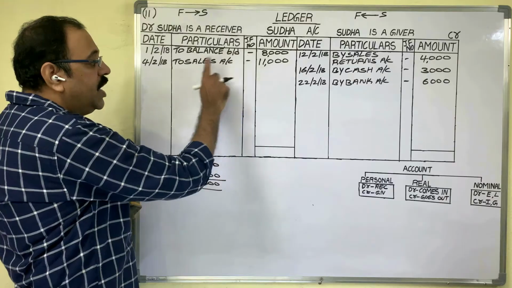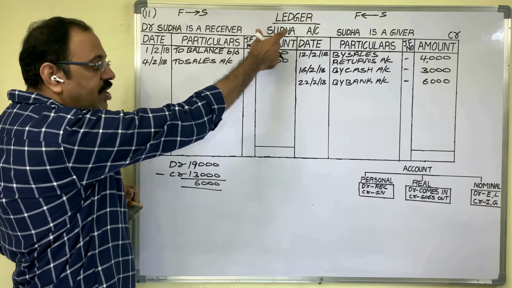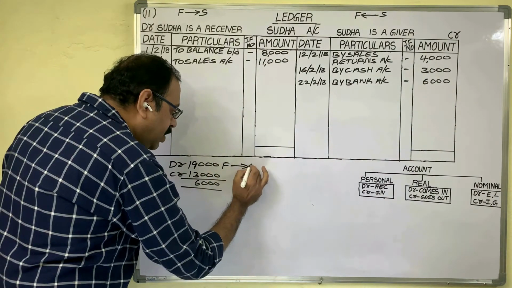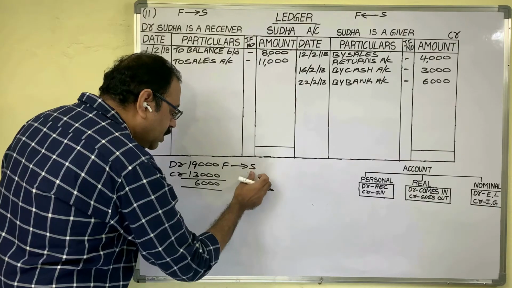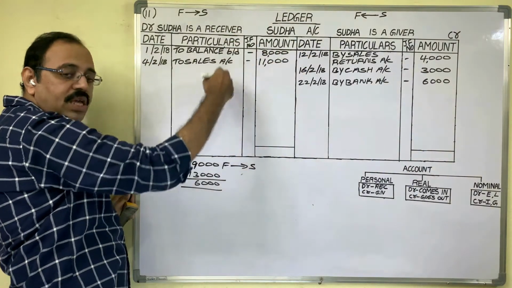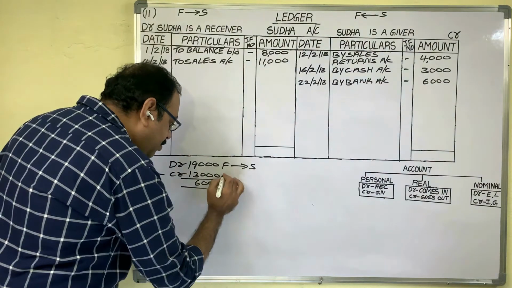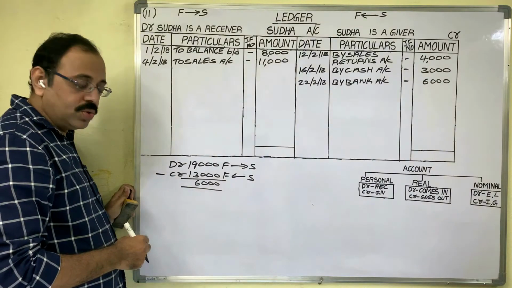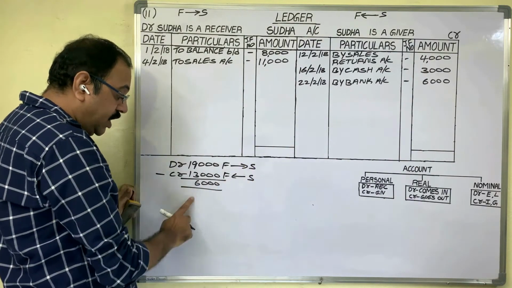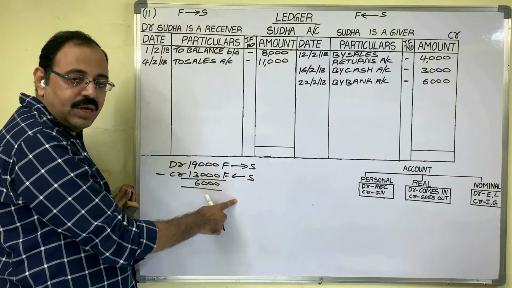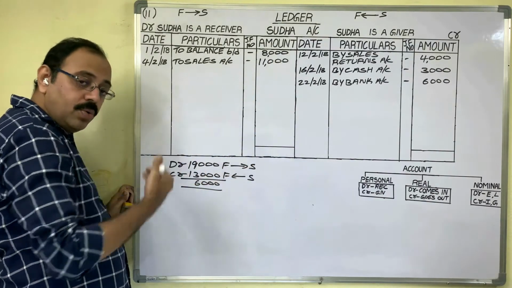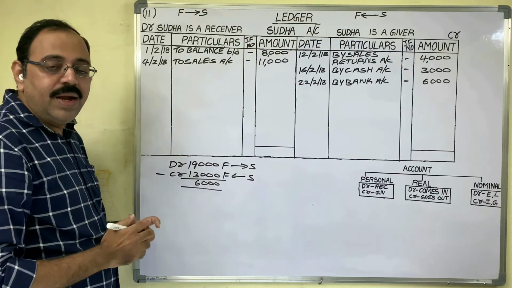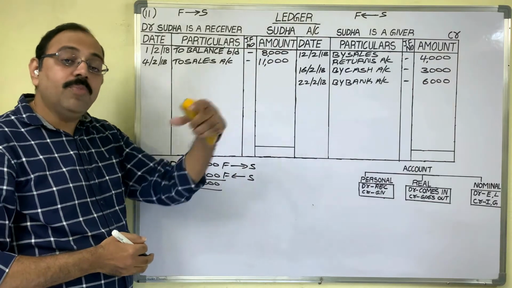Debit amounts are debit the receiver. Sudha is a receiver for 19,000 rupees. From the firm, Sudha received 19,000 rupees. Credit amounts are Sudha is a giver to the firm. To the firm, Sudha has given 13,000 rupees. So, Sudha received 6,000 extra from us. Now that amount Sudha should pay to us. Means to the firm, Sudha is a debtor.